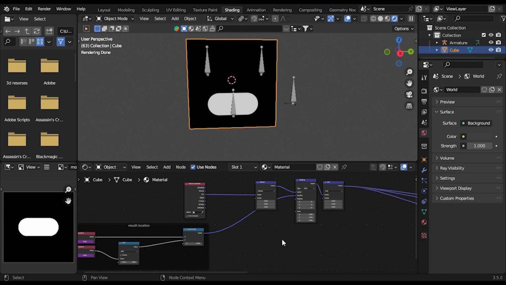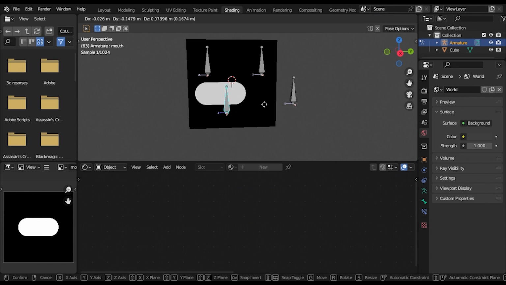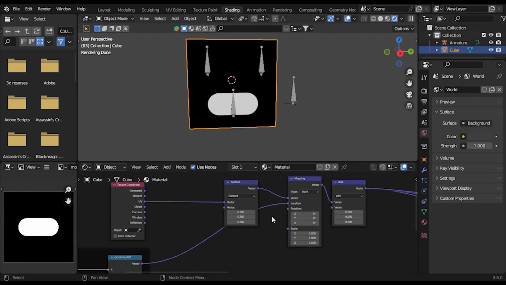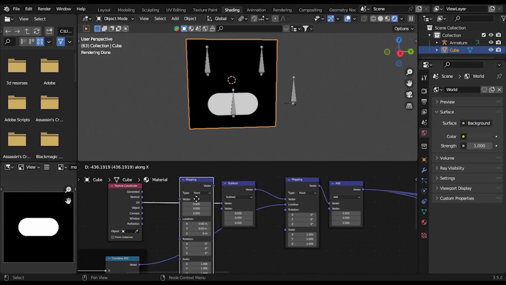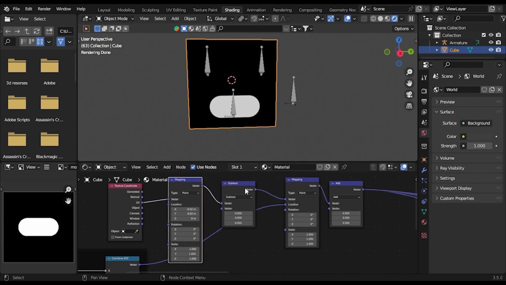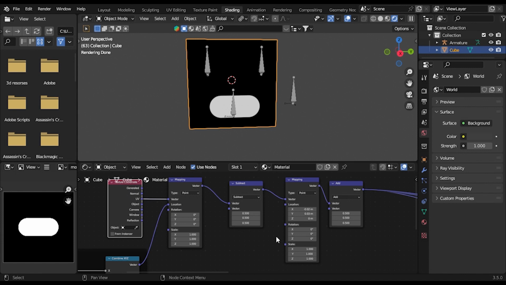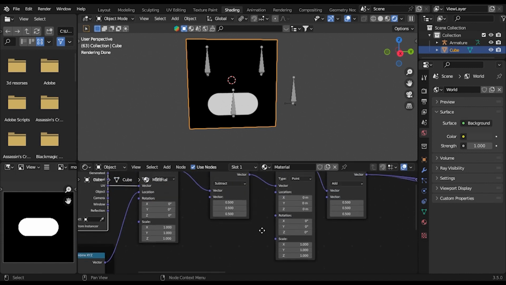So now, after you can successfully control the location of your images, now we're going to go over how you can control the rotation. So what we're going to do first is duplicate this mapping node and add it before the subtract, and connect this location to this location. And now set this to 0.